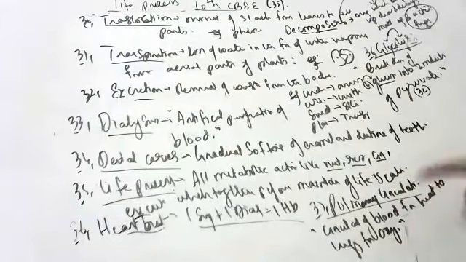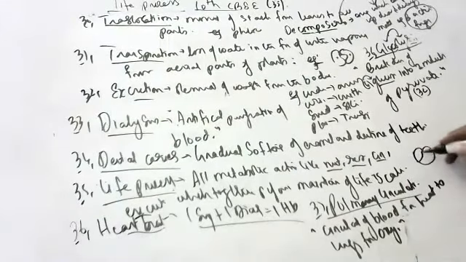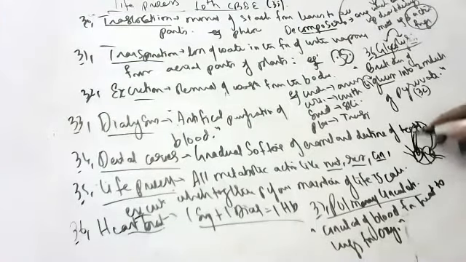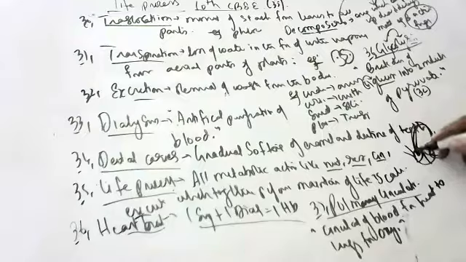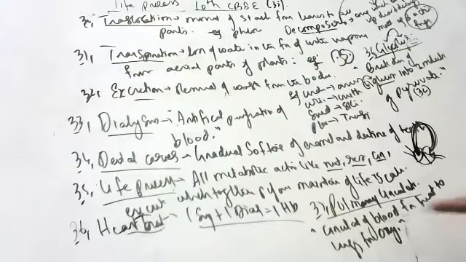First, we all know, children, our blood will come to the heart. Then it will go to the lungs. Then it will come back to the heart. Then it will go to other parts of the body. This circulation from heart to lungs, lungs to heart, is called pulmonary circulation.